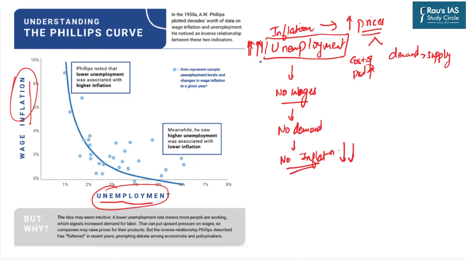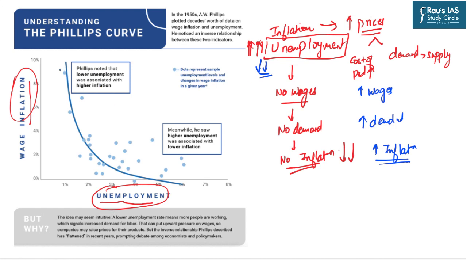On the other hand, if there is low unemployment, that is, more people are employed, it means higher wages, that means higher demand, which means higher inflation. So again, higher inflation and lower unemployment rates.